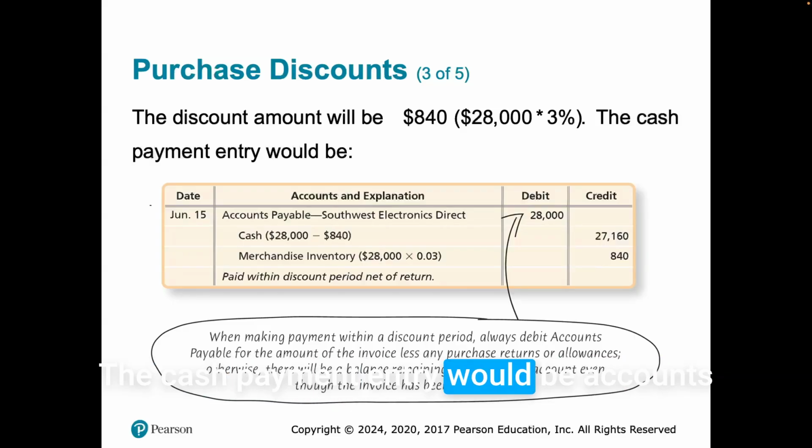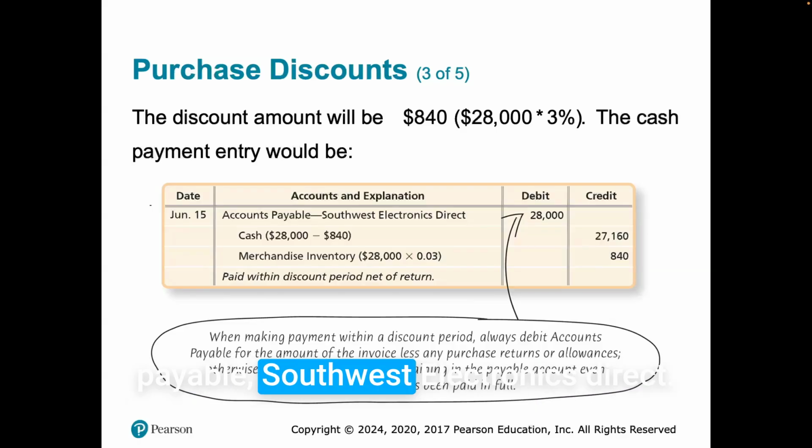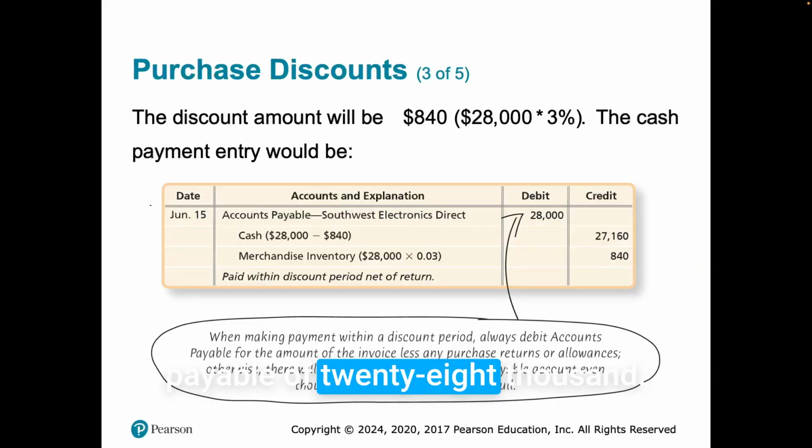The cash payment entry would be accounts payable, Southwest Electronics Direct. So we had accounts payable of $28,000. We paid cash, right?